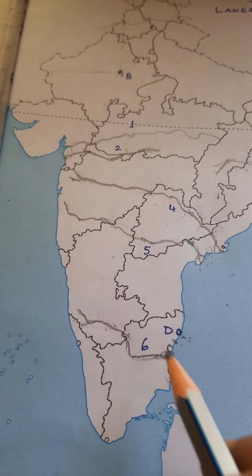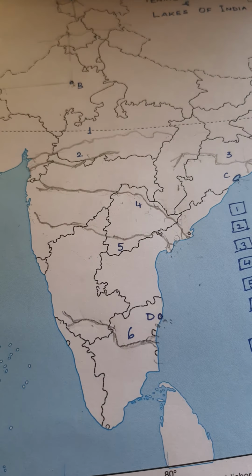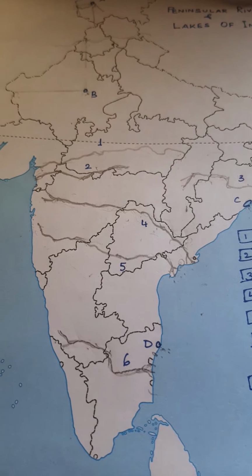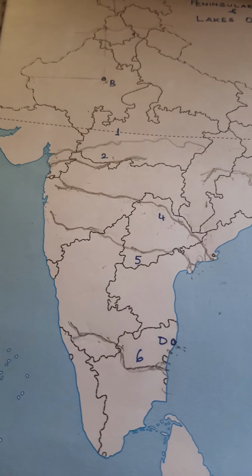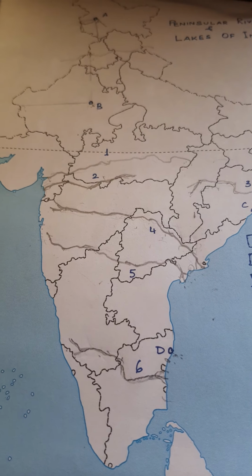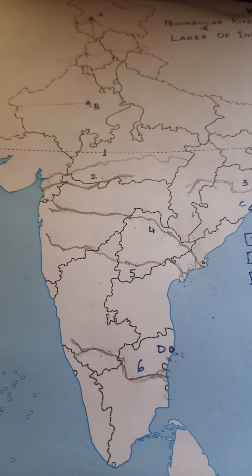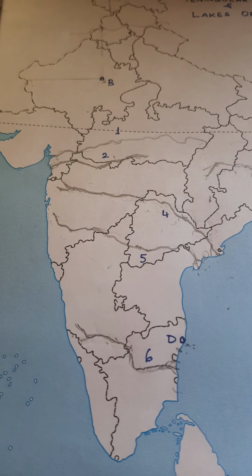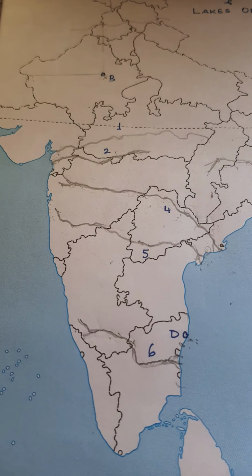And this river Kaveri is also important, though there are a lot of disputes about sharing the water of Kaveri river between Karnataka and Tamil Nadu, but still this is a very important river for both these states.